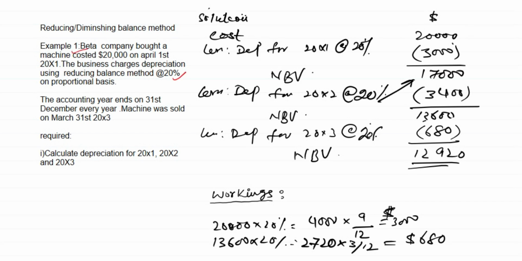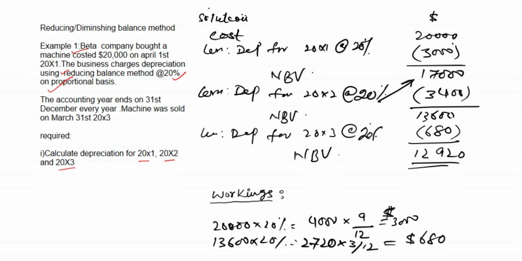Third is the name of the method. And the fourth one is the policy or the basis. All these four things have been given. Now you can easily calculate depreciation for the years 20x1, 20x2, and 20x3. Since the policy is proportional, that means we will have to give consideration to the number of months.